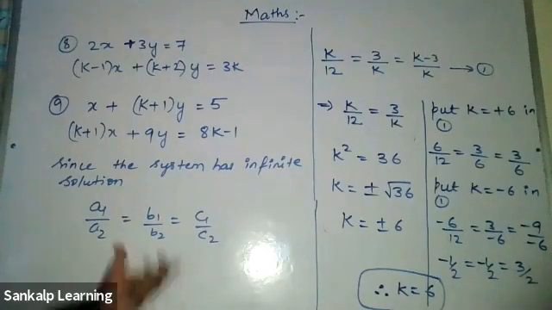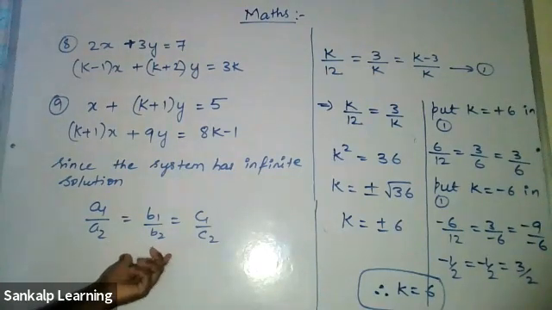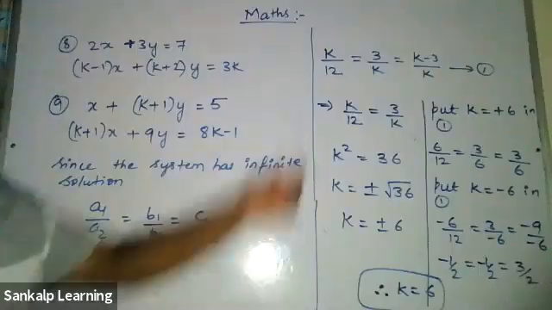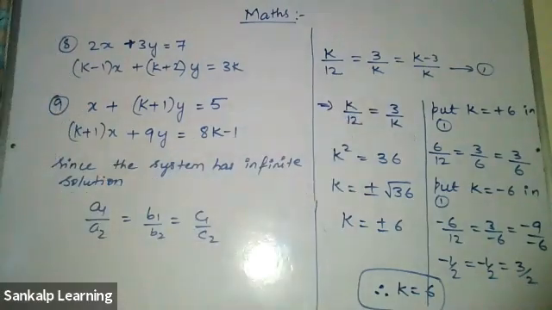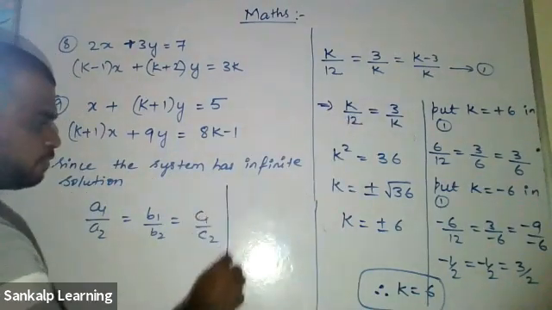Sir, A1 is 2, B1 is 3, and C1 is 7. A2 is K minus 1, B2 is K plus 2, and C2 is 3K. Very good, excellent. So you have written the same condition, then substituted the values. Just tell me the first 2 parts. What did you get? Sir, I took 2 by K minus 1 is equal to 3 by K plus 2.